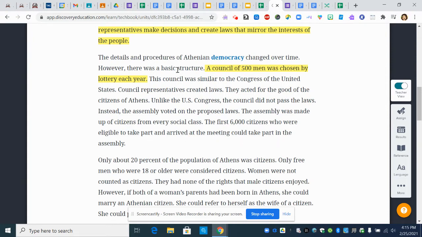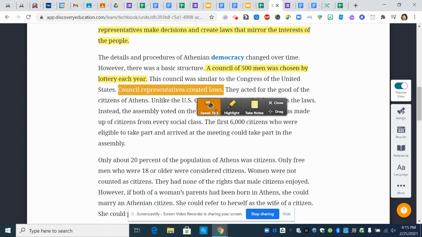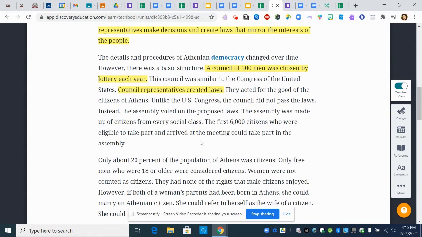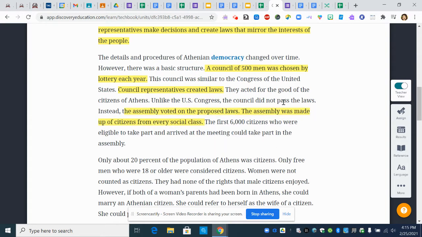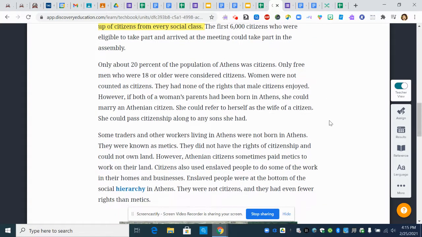So I believe that it is important to know that there was a council of 500 men chosen by a lottery, and that the council representatives created the laws. I also think it's important to highlight that the assembly voted on the proposed laws and that the assembly was made up of men or citizens from every social class.